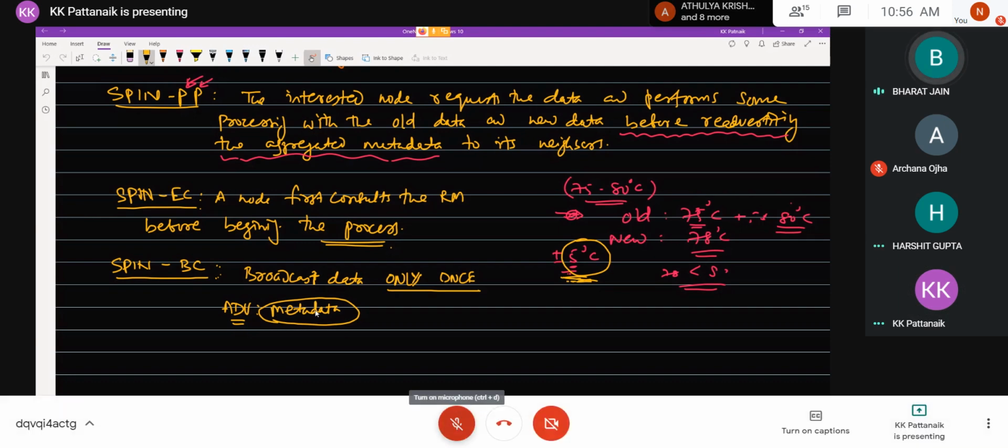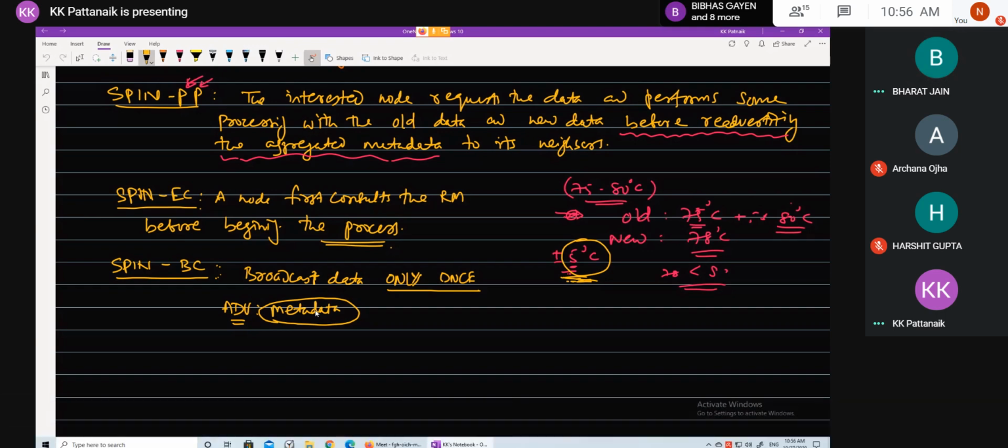See, the node sends a request message after receiving an advertisement message. The receiver sends a request message only if it finds that the metadata contains some new information. Otherwise, it will not send a request message.